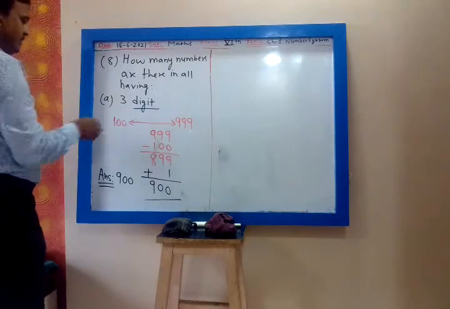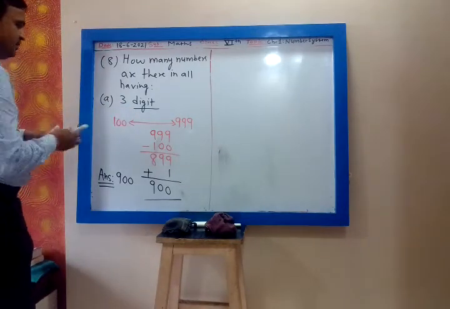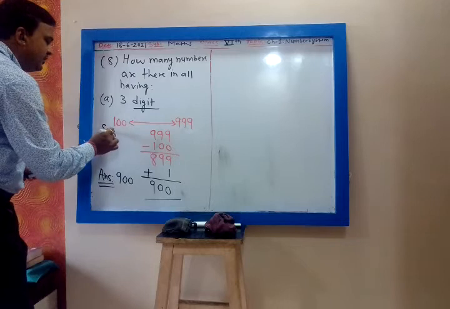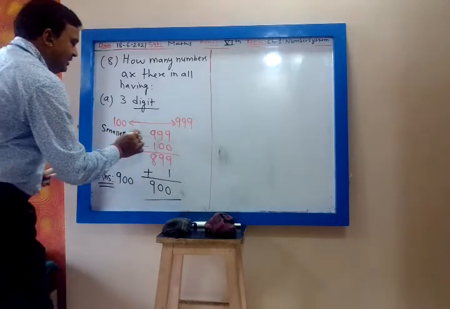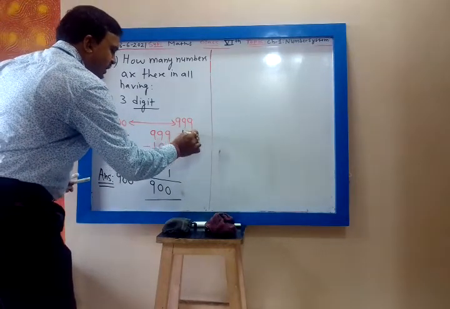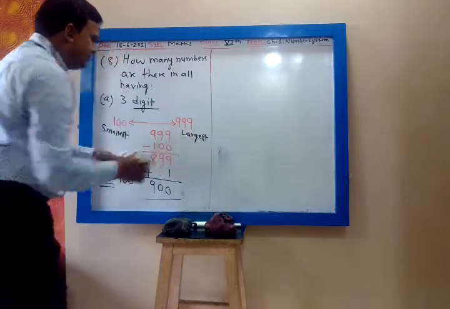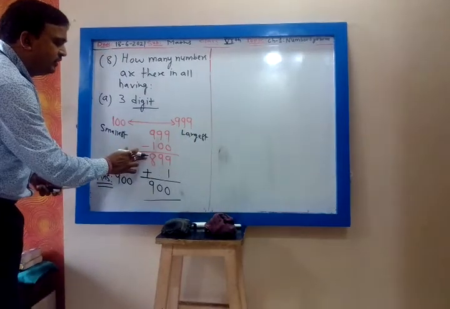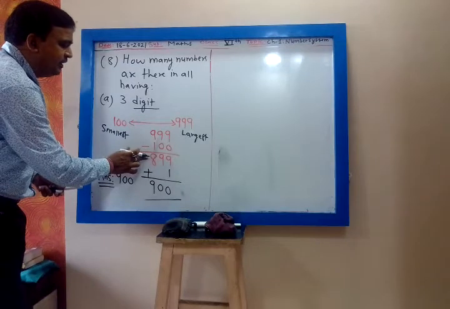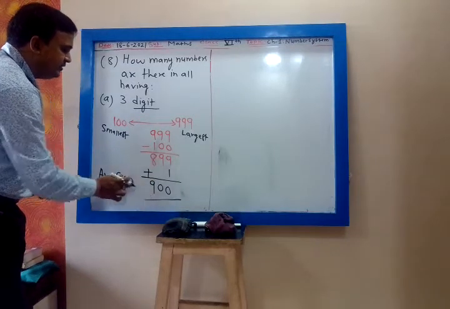For 3 digit numbers, 100 is my smallest number, and this is my largest. You take the difference of largest and smallest, that is 899. To that difference you add 1, you will get 900. So answer is 900.